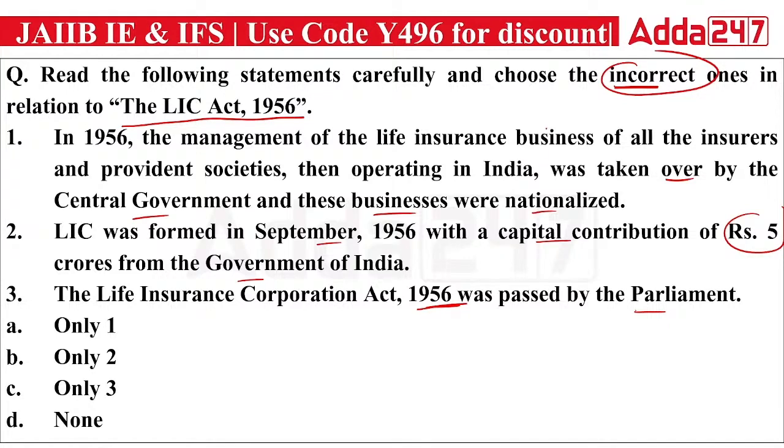So actually the first is correct, that the management of life insurance business of all insurers and provident societies will be done under this act. The second is also true. LIC was formed in 1956 and the capital contribution was actually 5 crore from the government. And it is also true that the LIC Act was passed in 1956 by the parliament. All three statements are correct. The first is correct, the second is correct, the third is correct. So none of the above are incorrect statements. The right answer is D.